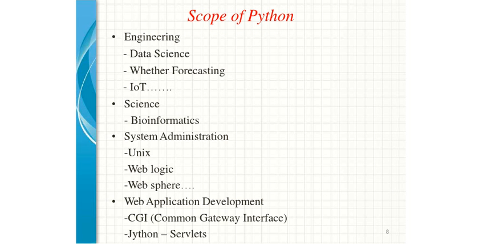Now, if you have a question about where we can use Python, I mean what the scope of Python is, then there is an endless list of scope of Python, right? Let me start with engineering. Nowadays we are dealing with signal processing, let's say digital signal processing, signals and systems, control system engineering, right? Then VLSI.